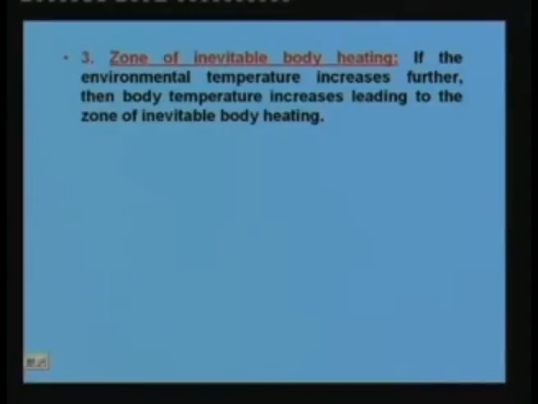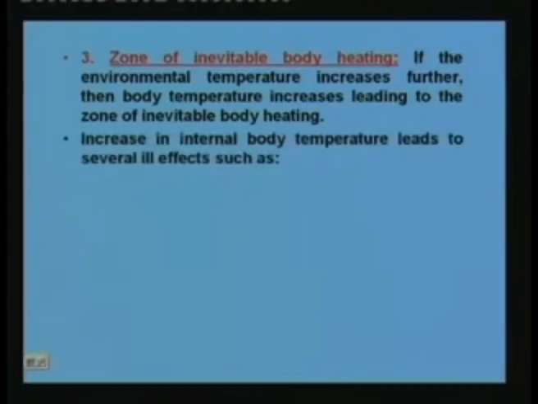Now, if the temperature increases further and the outside conditions are not favorable, then the body enters what is known as the zone of inevitable body heating. Just like the zone of inevitable body cooling, during this zone the body temperature increases. That means body temperature starts increasing. An increase in internal body temperature leads to several ill effects. This could be very dangerous.